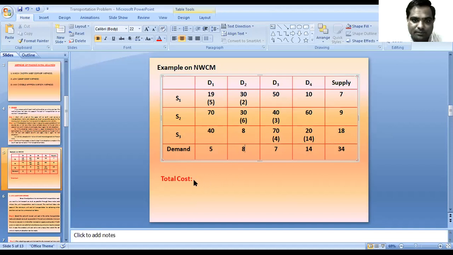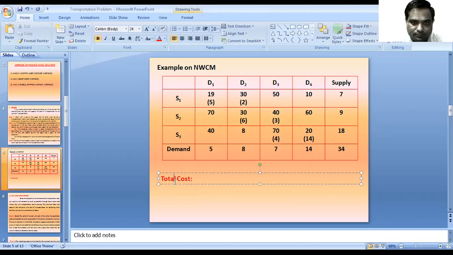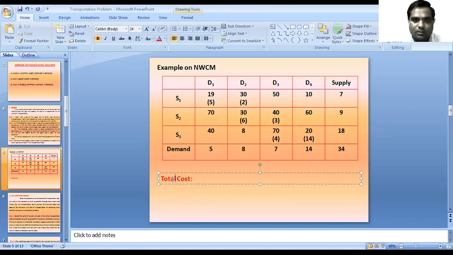So we can calculate here the total transportation cost. How will you calculate the total transportation cost?